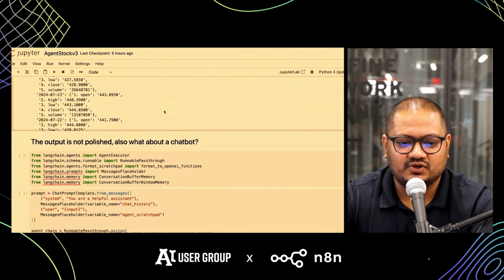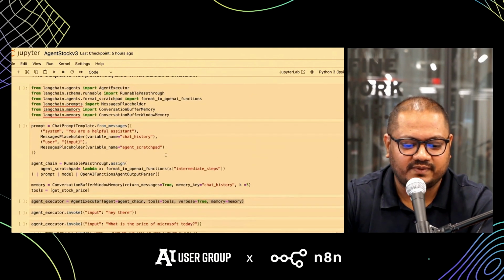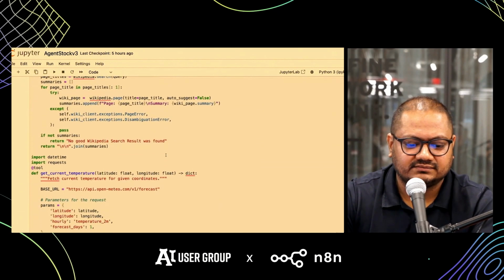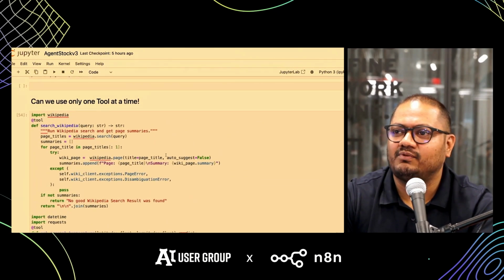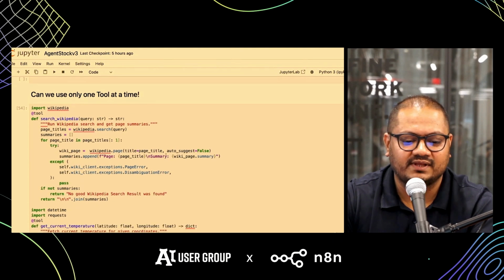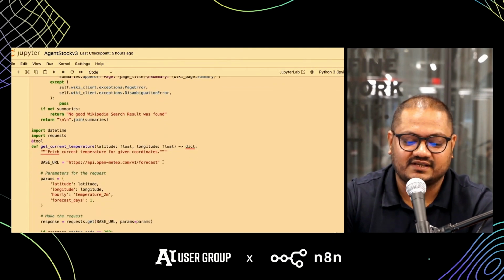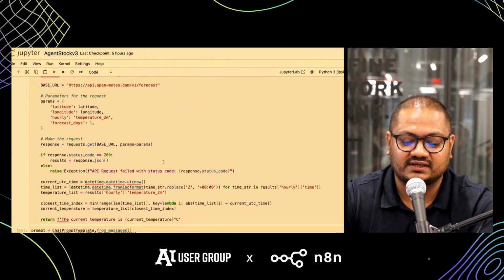So what I'm going to do is, in the interest of time, jump a few pieces of code and directly come to this part. So over here, I've added a couple more tools for the LLM to play with. One is on searching Wikipedia. The other is a very simple tool to get the current temperature.